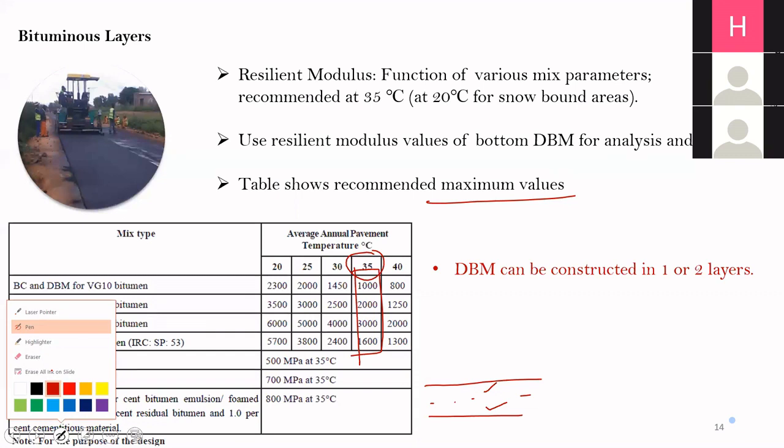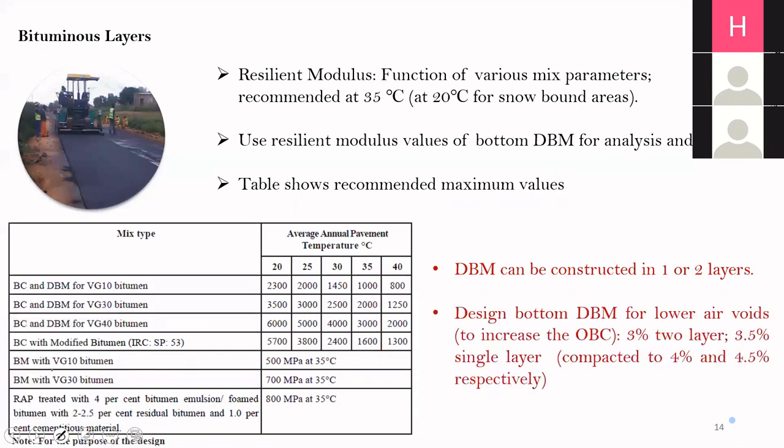When we do the mix design of DBM in the lab, usually in Marshall mix design we find the optimum binder content corresponding to a 4% air void. But IRC recommends that when doing mix design of DBM in the lab, you find the optimum binder content not at 4%, but at 3% or 3.5%.